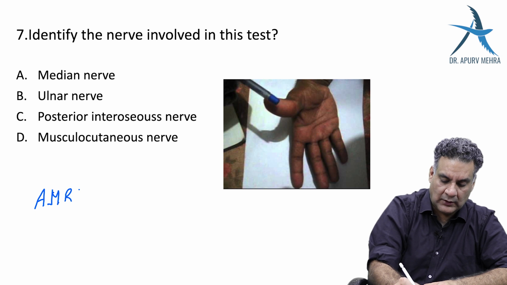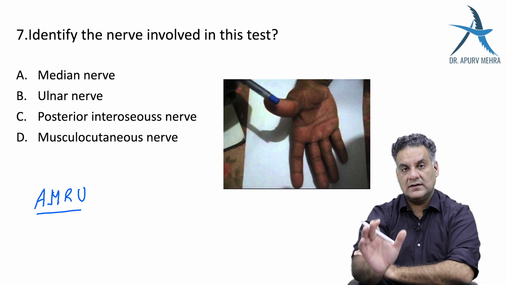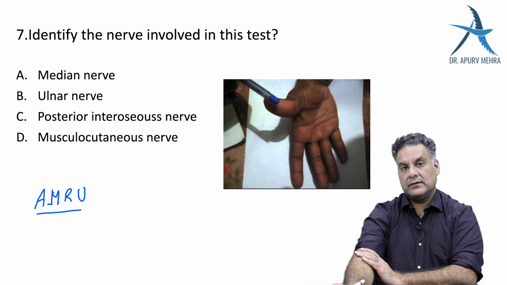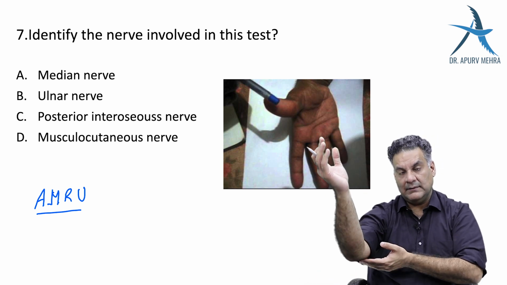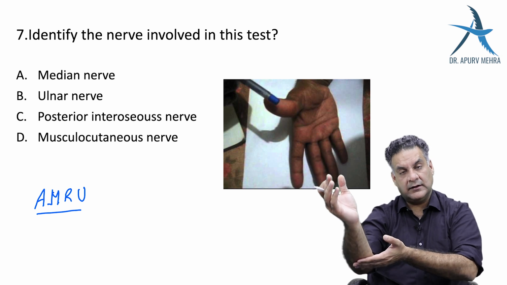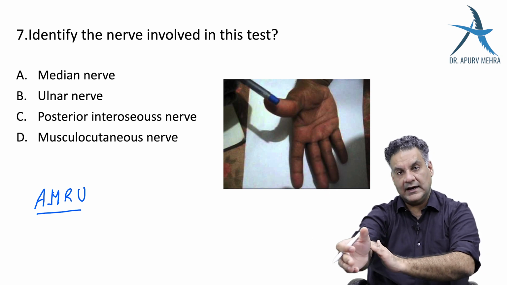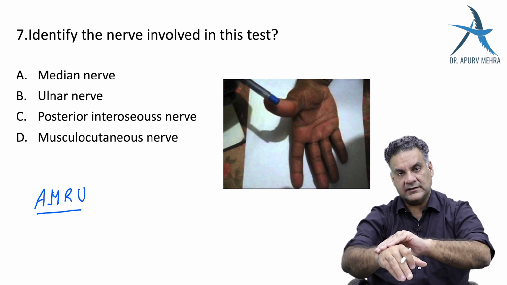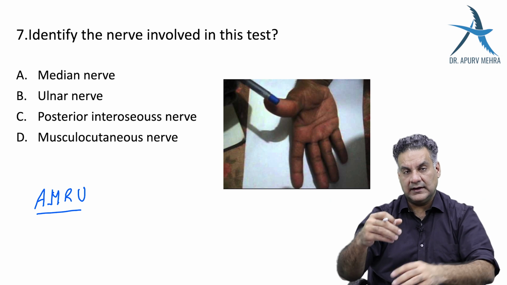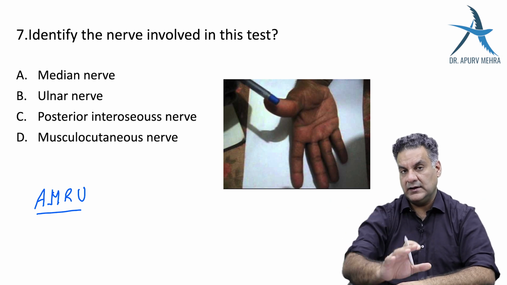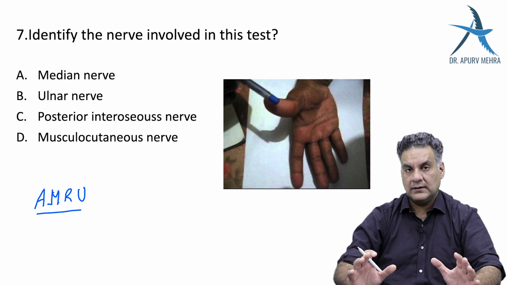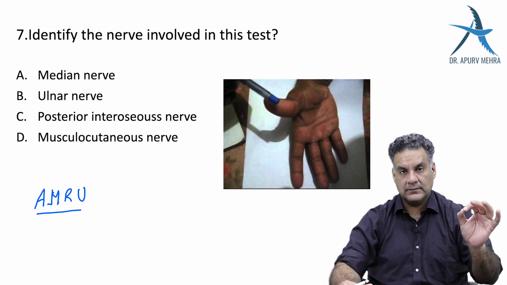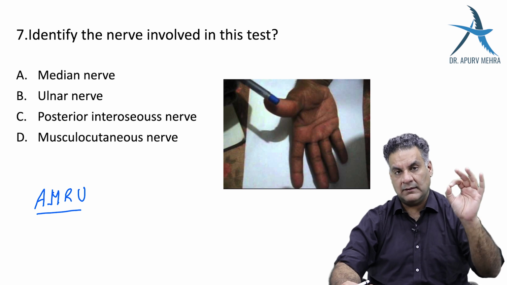The order of nerve involvement: anterior interosseous, median, then radial, then ulnar. Behind the medial epicondyle, remember the ulnar nerve. Around the head of radius, posterior interosseous nerve. And around the wrist, if anything happens, like a lunate or a pisiform injury, the median nerve. And then the classical test of all the nerves. Radial nerve is the most common nerve damage in the human body.